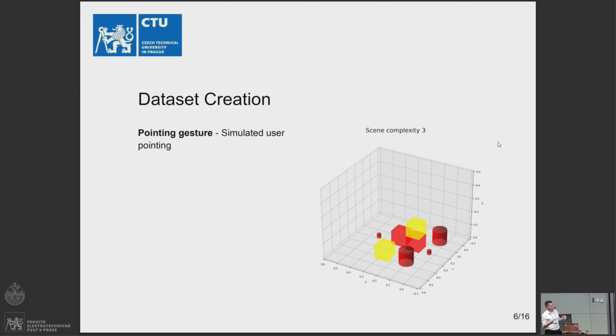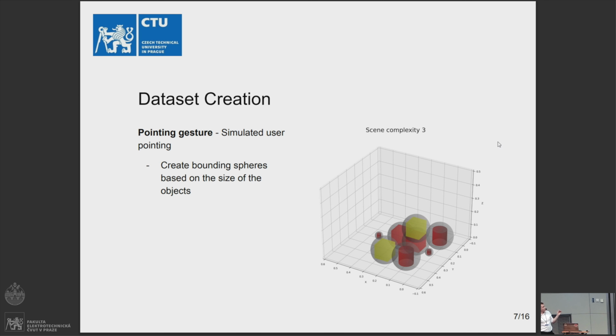Then we thought about how we can simulate the pointing gesture. Maybe we could select just some random point, and the objects around the point would be selected, but we would like to create something like probability vectors of selecting the objects by the pointing gesture. So by a really basic method, we created bounding spheres around the objects.